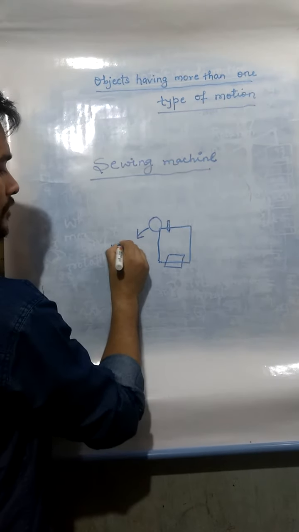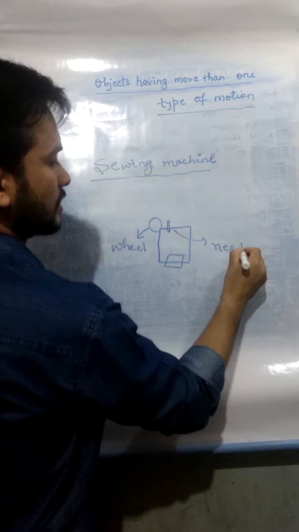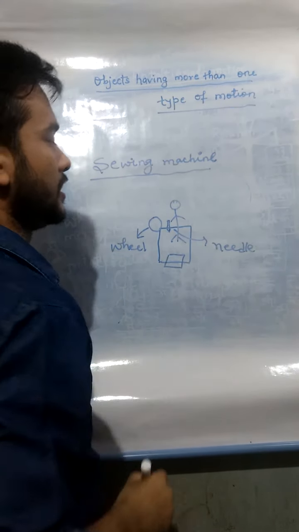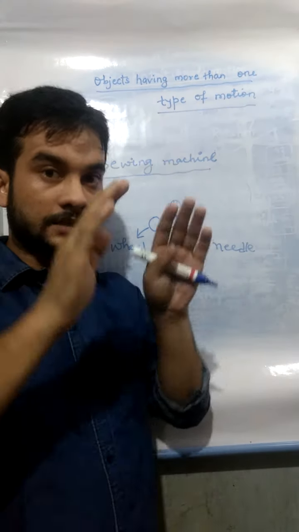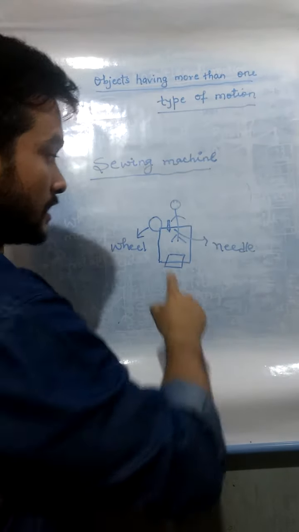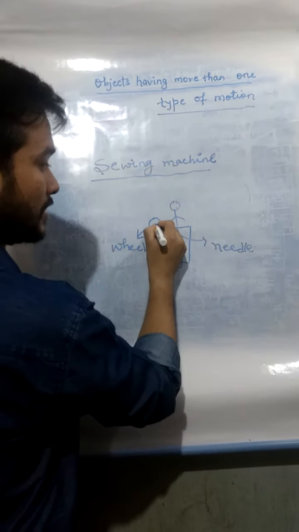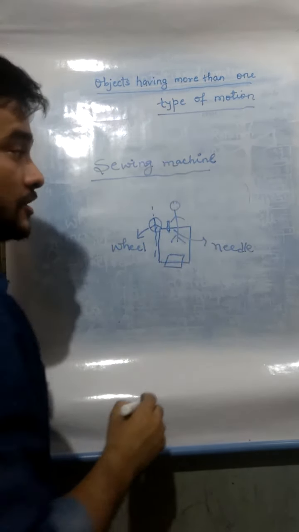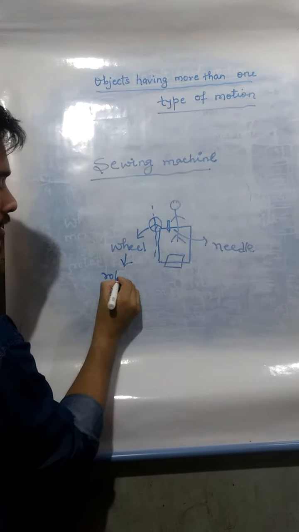This is the wheel of the sewing machine, and this is the needle, and a person is working here. Now, when the tailor works on that sewing machine, when this pedal works, this wheel will rotate, and we know that when wheels rotate, they rotate around a fixed axis. So thus the wheel will exhibit rotational motion.